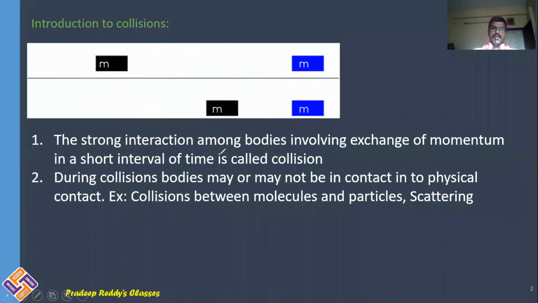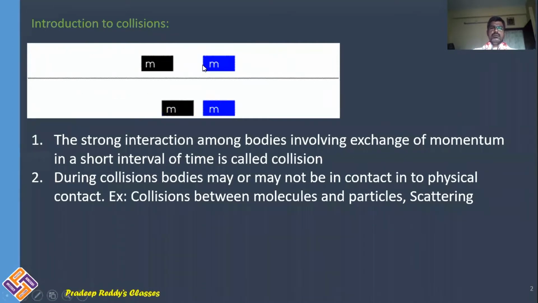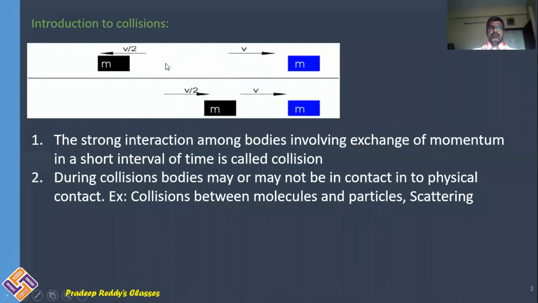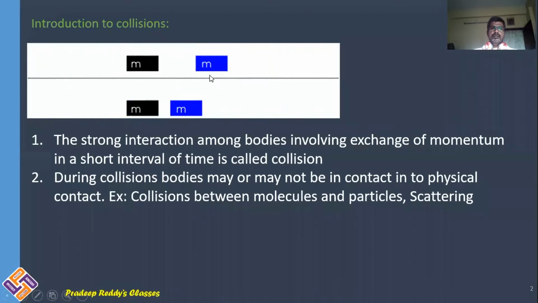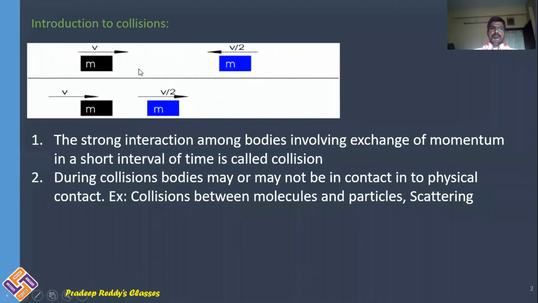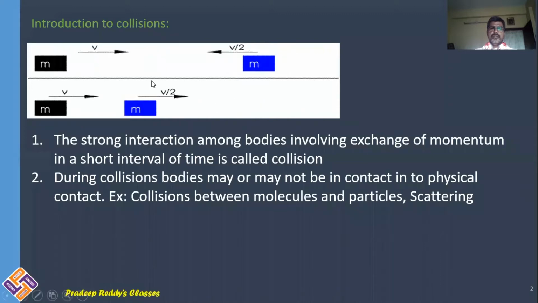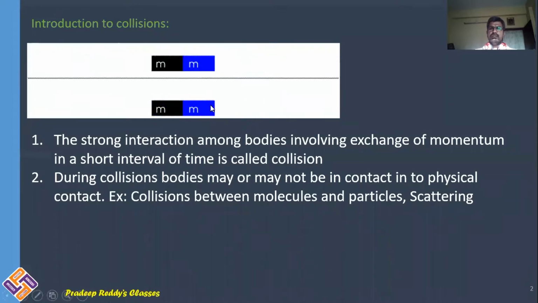You are able to see that in the animation clearly. So two masses, their masses are equal. They are coming towards each other and one mass is colliding with the other.